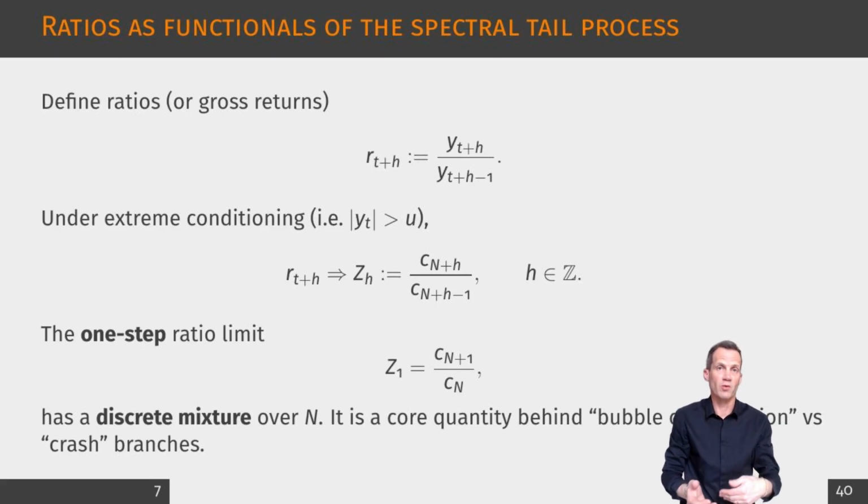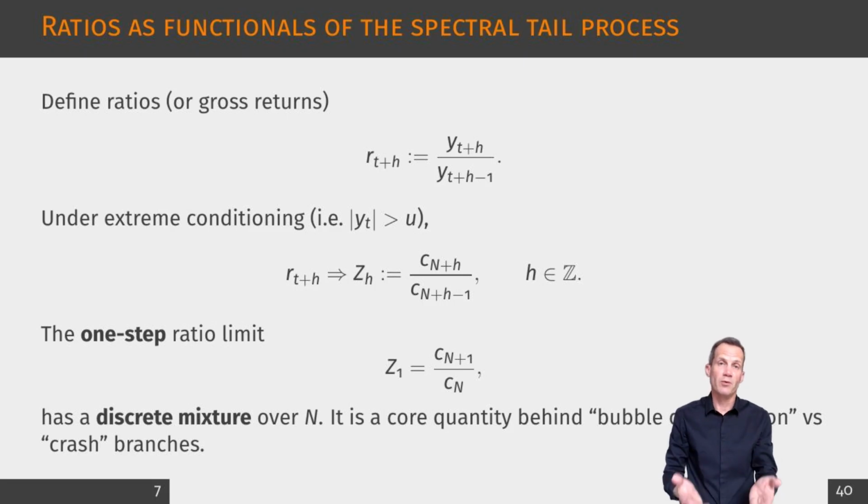This slide explains why ratios, gross returns, are natural functionals of the spectral tail process. Define the one-step gross return as tomorrow divided by today. Under extreme conditioning at date t, these successive returns converge in law to a limit that depends only on ratios of consecutive moving average coefficients evaluated around the epicenter. In particular, the one-step ahead limit is the coefficient at n plus 1 divided by the coefficient at n, so it is a discrete mixture over the possible epicenters.